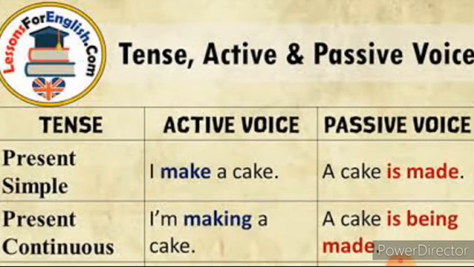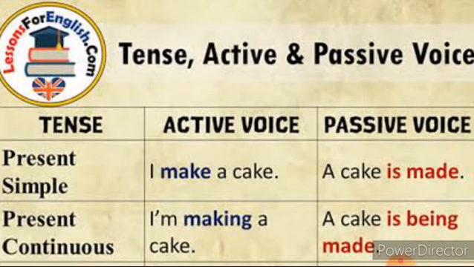The first one is the simple present. Here we have to change the rule as subject plus V1 plus object. I make a cake. Subject plus V1 plus object is there. In the rule we have to change the simple present into object plus am, is or are, according to the object, then V3 plus by plus subject. So here the object is cake, so we have to mention the cake in the first place: a cake is made. V1 'make' will change into 'made' as V3, that is past participle form.